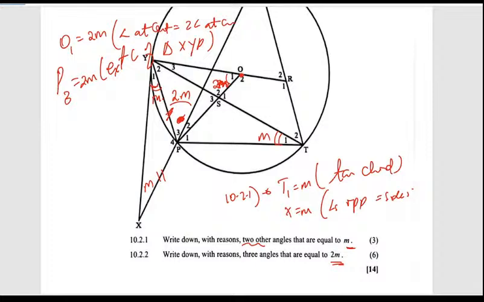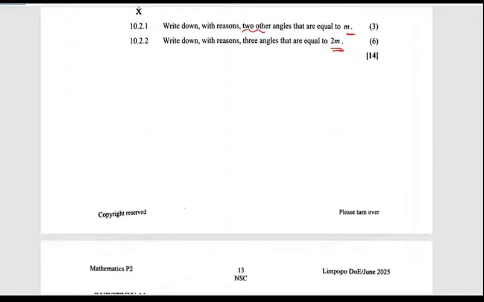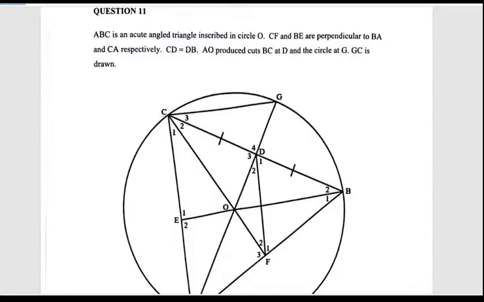So T2, this angle in this one, will be the butterfly or the bow tie. So T2 is 2M, angles in the same segment, or angles subtended by the same chord. So that is what we needed. Hallelujah. We move on.